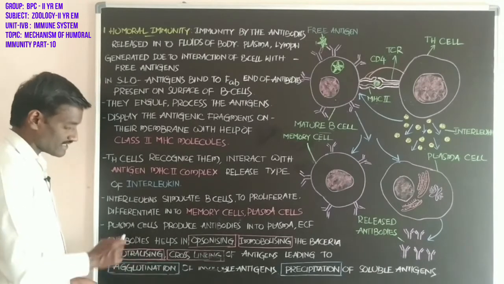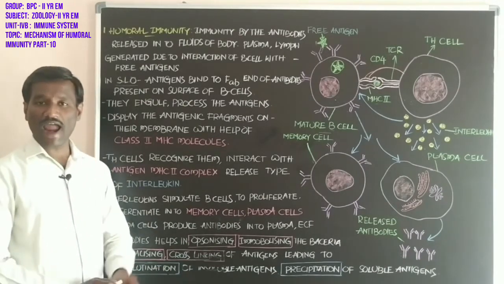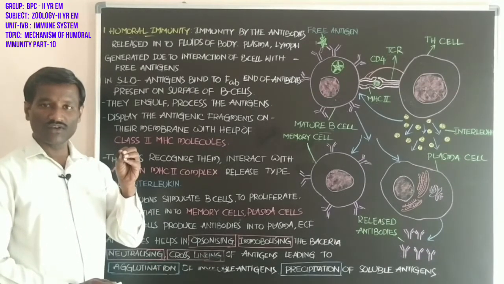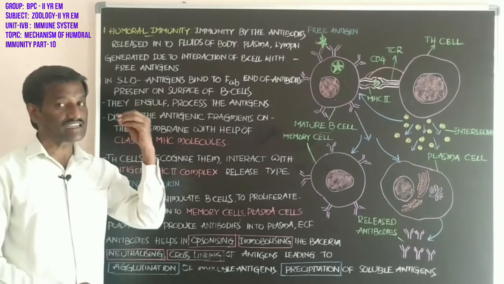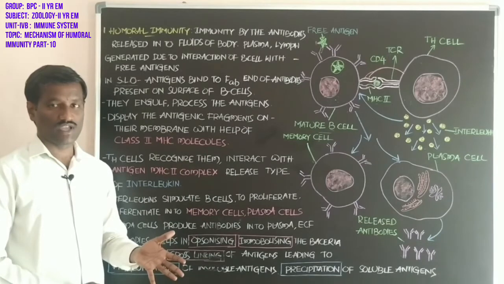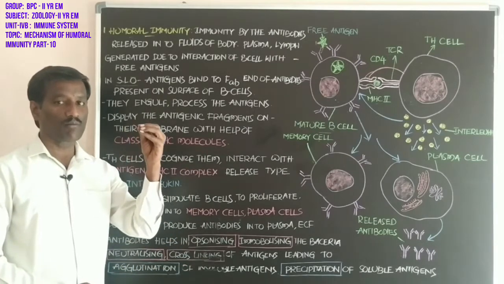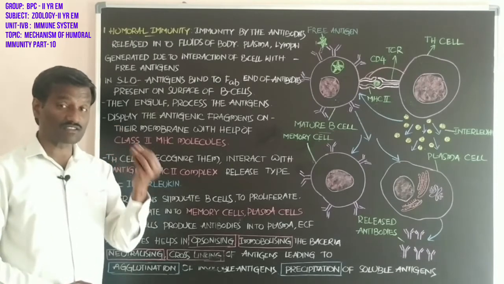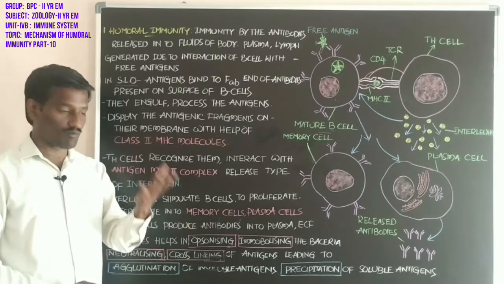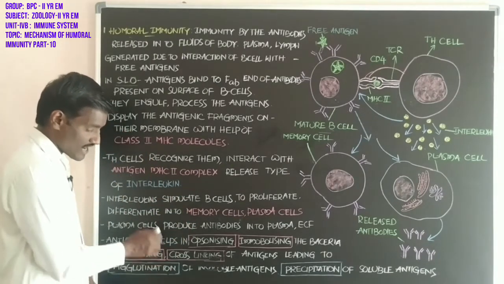Next, neutralizing means antibodies reduce the bacterial toxins produced by microbes and pathogens. That is called neutralizing.